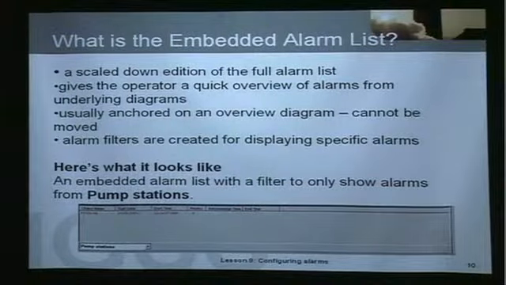And this is what it looks like right underneath. An embedded alarm list with a filter to only show alarms from pump stations. This can be a diagram, this can be an object name, etc. But this filter ensures that only those types of alarms are shown in the embedded alarm list. From the embedded alarm list, the operator can acknowledge an alarm, but he is not able to use the full functionality found in the alarm list itself, the active alarm list itself.